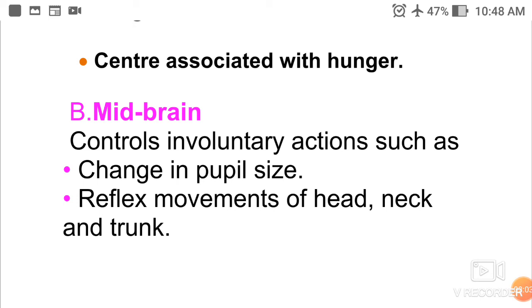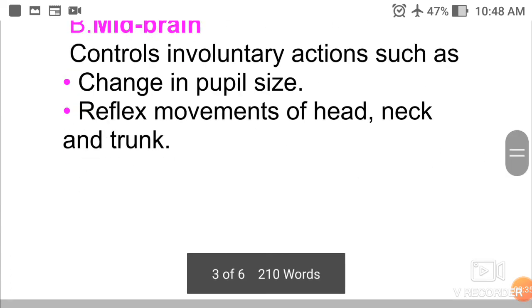Midbrain. Midbrain controls involuntary actions such as change in pupil size, reflex movements of head, neck and trunk. Change in pupil size: when bright light is there, the pupil size will decrease, and when dim light is there, the pupil size will increase. The change in size of pupil is an involuntary action and it is controlled by midbrain. And the reflex movements of head, neck and trunk are also controlled by midbrain.